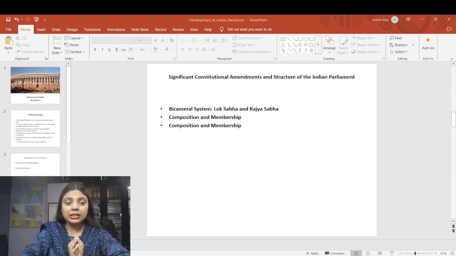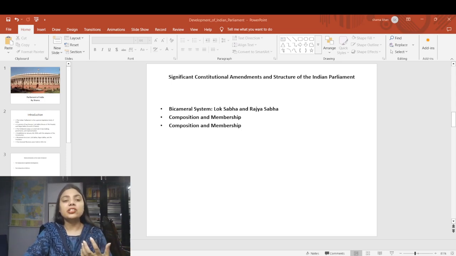Both of these amendments are very important, and questions in PCS and UPSC prelims as well as mains have been asked with respect to both amendments as well as the cases related to them. The evolution of India's Parliament reflects the country's journey from colonial rule to a vibrant democracy. Each phase of development has contributed to the robust legislative framework that governs India today.